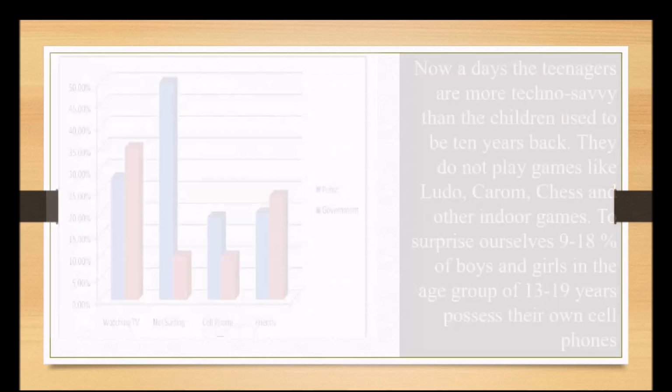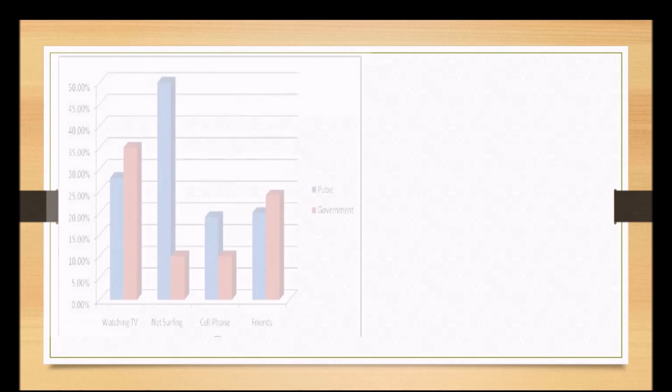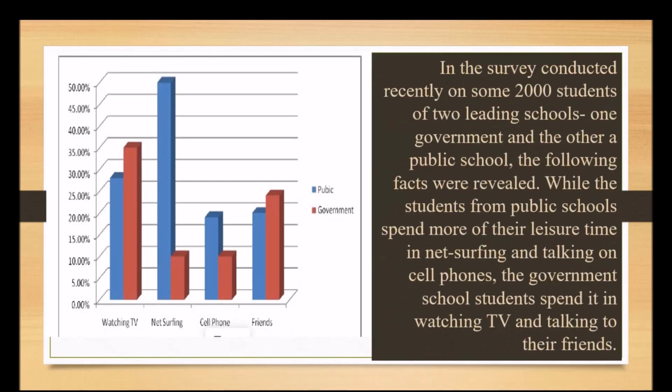Moving ahead. This is the last part of that particular question. In the survey conducted recently on some 2000 students, again I have common data. Now I have not made it very theoretical. 2000 students of two leading schools, one government and another public school, the following facts were revealed.